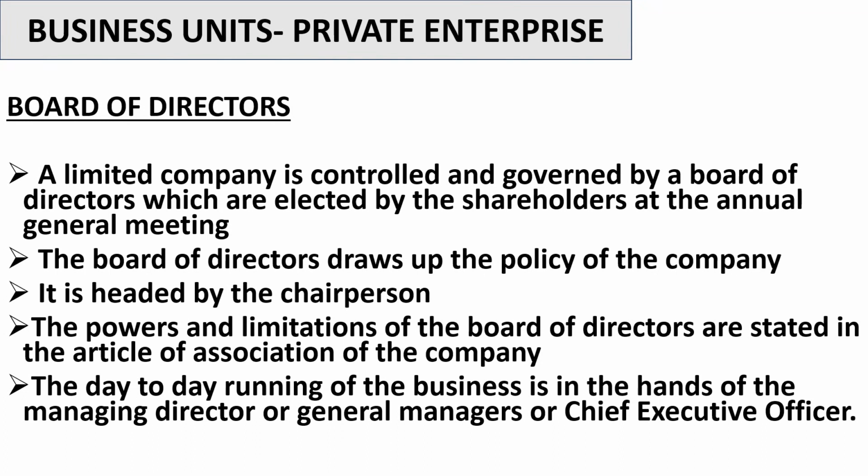So we talked of the promoters who come up with the idea of forming a company, who apply to the registrar of companies. Then we talked of the shareholders who respond to the promoters and buy shares. Then we talked about the board of directors who are chosen by the shareholders. Then the board of directors are the ones that control and govern the company. Now this board of directors has to choose one person who is going to run the day-to-day affairs of the business. That person is called the managing director or general manager or chief executive officer, or CEO, or MD in short for managing director.